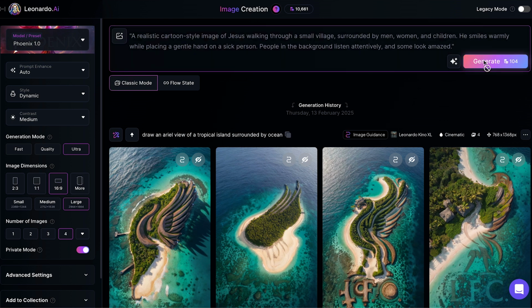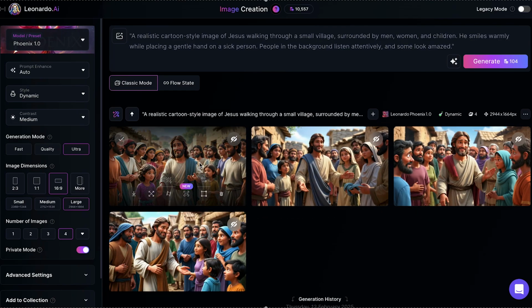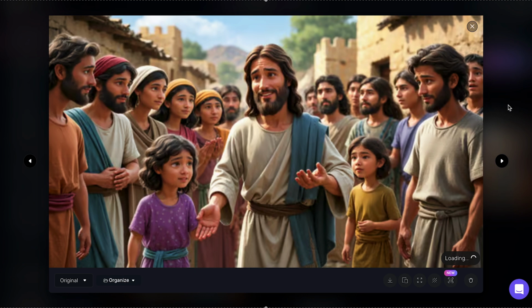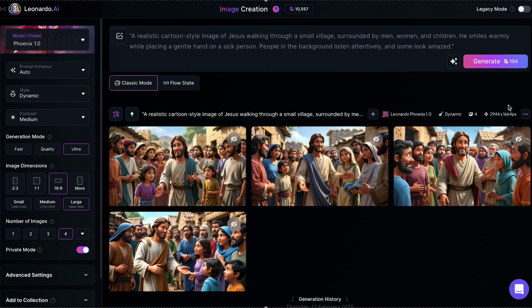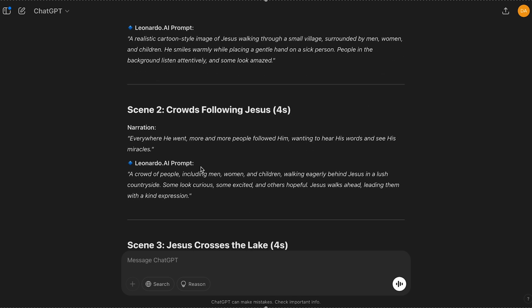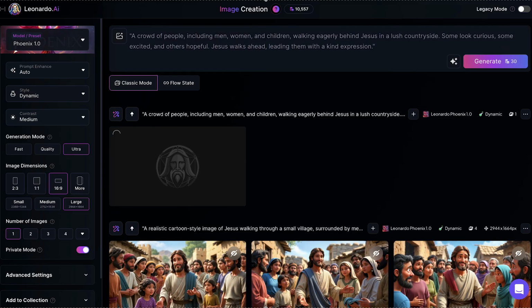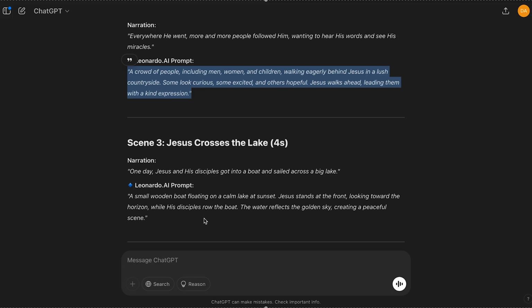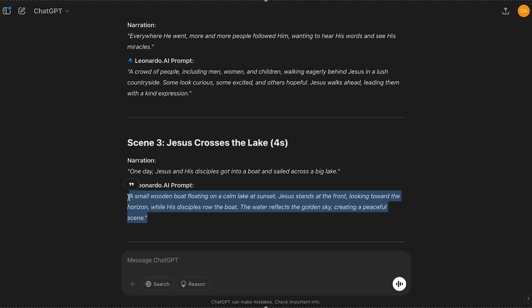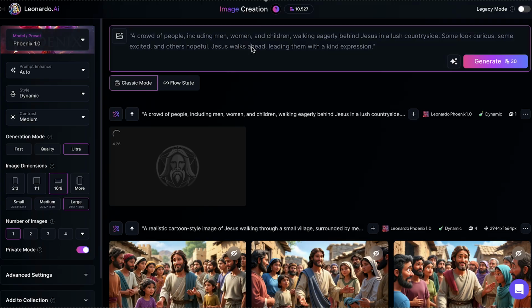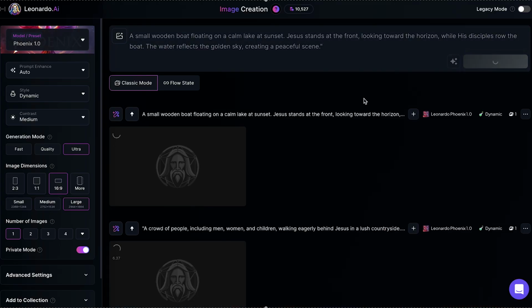I'll skip to when our image is done. Check this out, guys. This is our first image, and it looks absolutely amazing. The details are incredibly sharp, and the colors really stand out. These visuals are going to make our video shine and get noticed. Now, all we need to do is repeat this process for the rest of our prompts. One by one, copy each prompt into Leonardo, generate the matching image, and keep going until we have all of them. This might take a bit of time, so I'll skip ahead to when everything is ready to go.